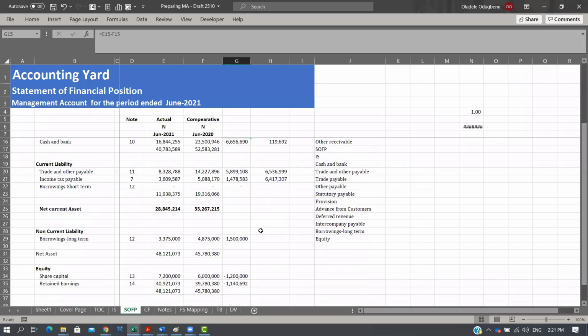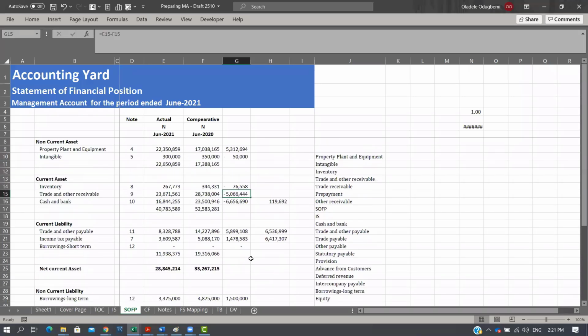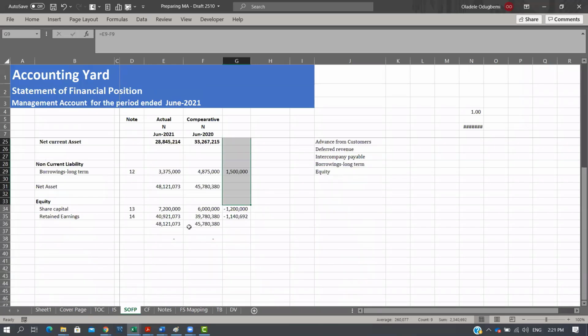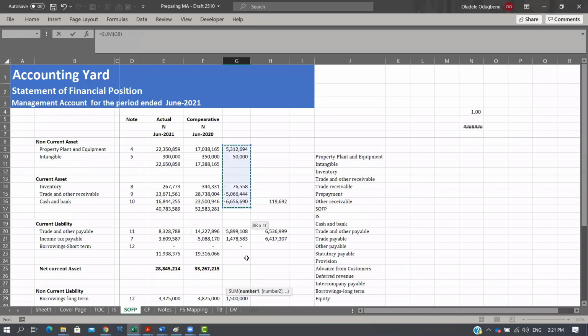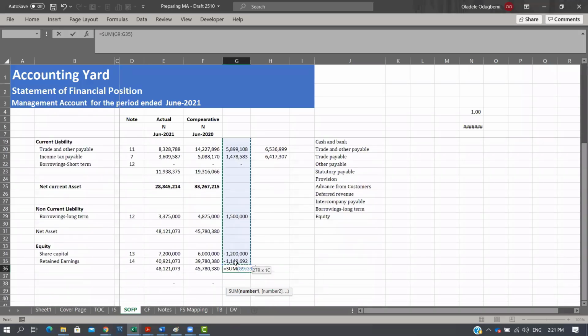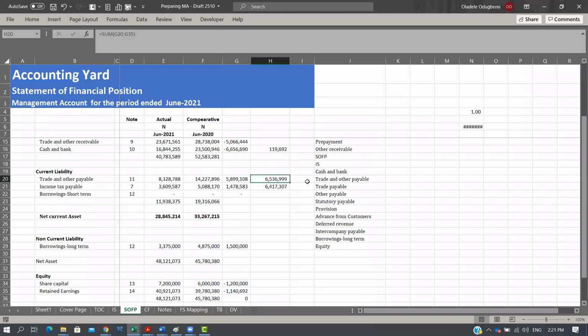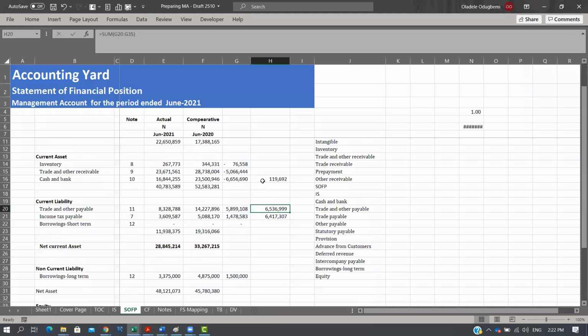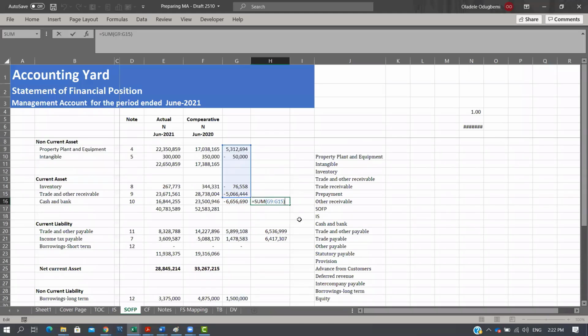Trying to identify if there's any line we missed out. Okay, anyways, let me just do it this way. Let me see, because normally what should happen is that after everything I've done here, if I sum everything along this line, it should be equal to 0. Yeah, it should be equal to 0. So I'm surprised why this didn't work.